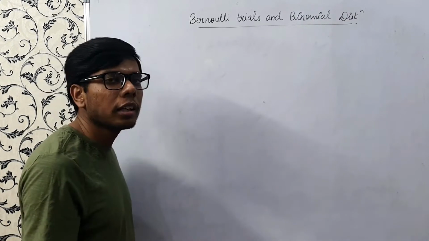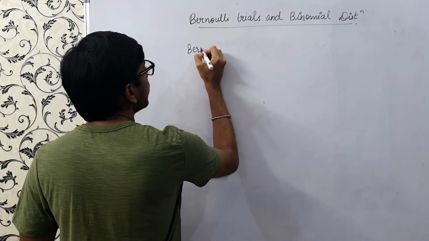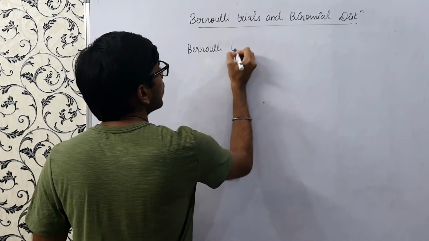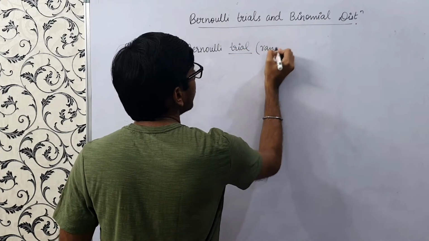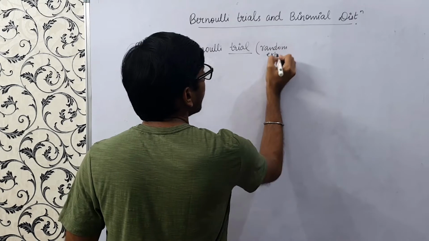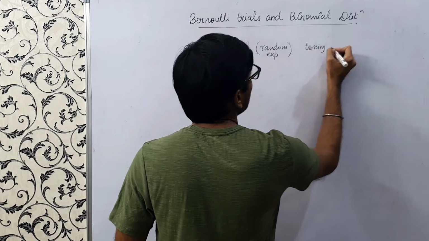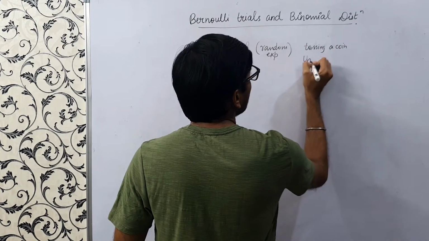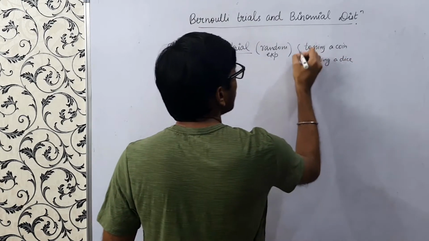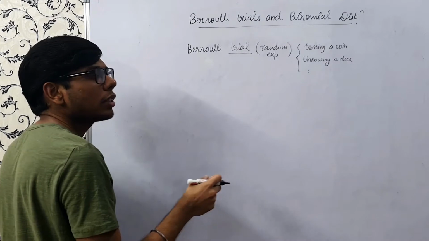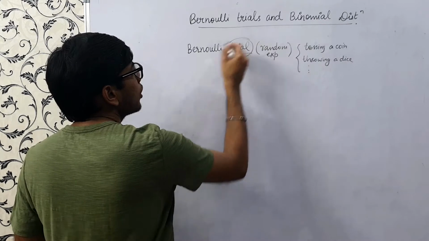In this video, we'll be learning about Bernoulli trials and binomial distribution. So starting with, what is a Bernoulli trial? A trial is nothing but a random experiment. We perform an experiment like tossing a coin, throwing a die, or drawing a card from a well shuffled deck of cards. So this is a trial.